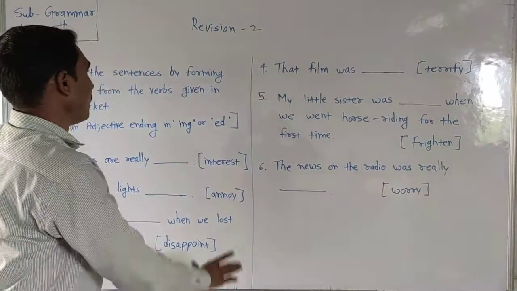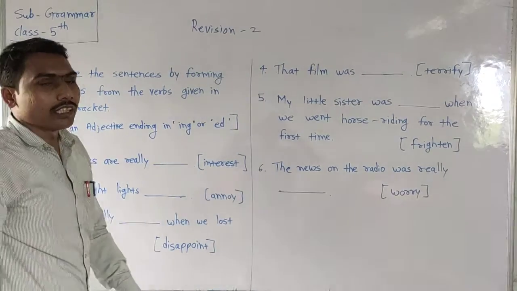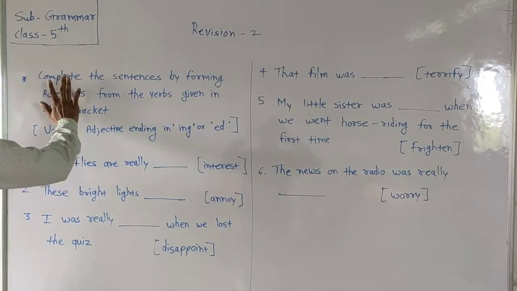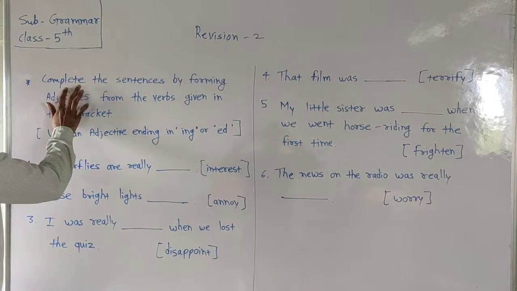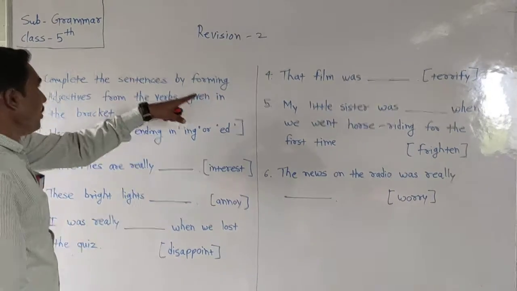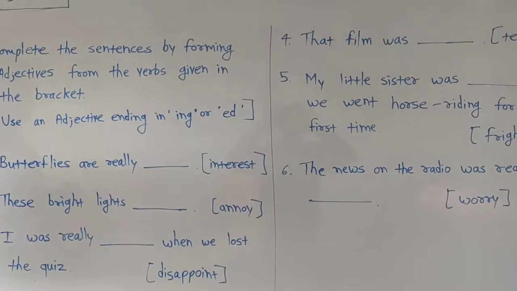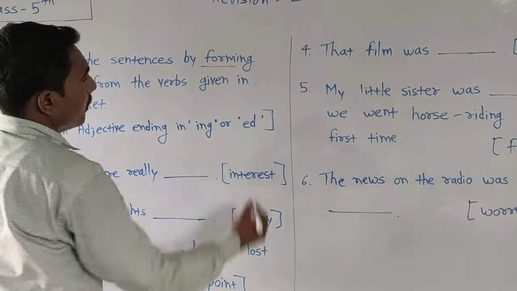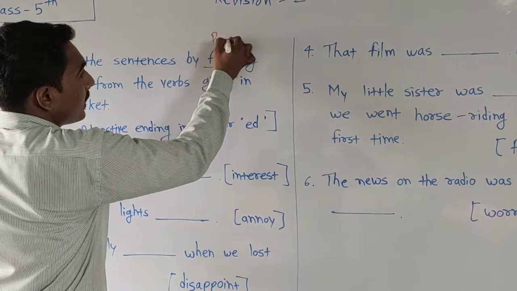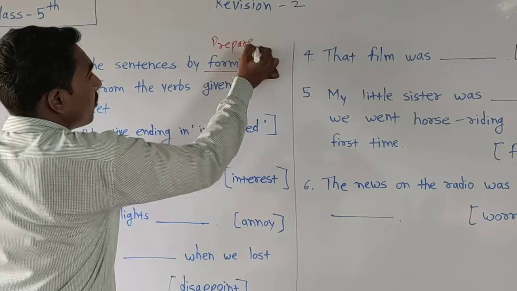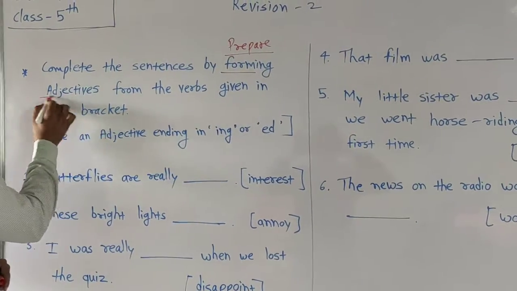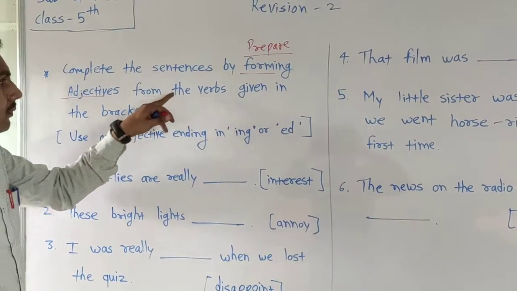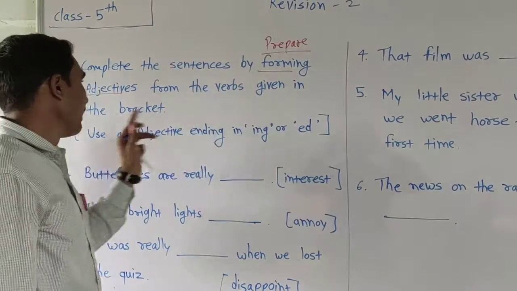Today we are going to take one revision related with our previous topic. Okay, the first question is here. Complete the sentence by forming adjectives. Form means prepare. Remember this, form means prepare. Prepare means तैयार करना. Okay, prepare adjectives from the verbs given in the bracket.